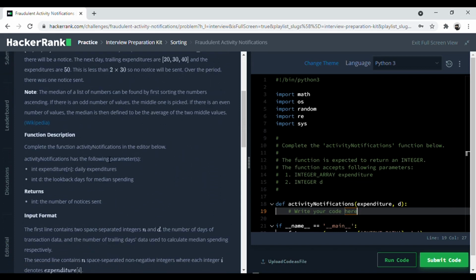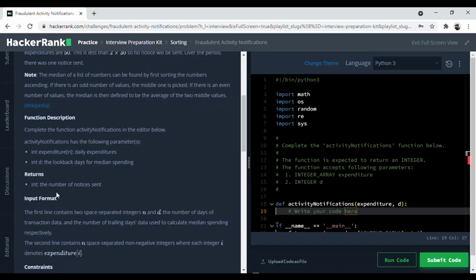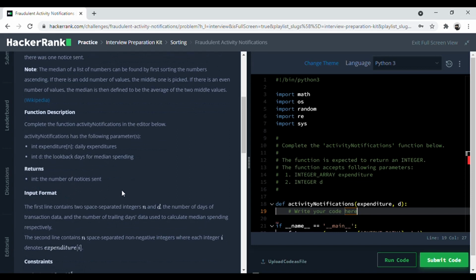We have to write a function called activity notifications where the parameters are the expenditure list and the trailing days. And we have to return the number of notices sent. So basically the number of notifications.